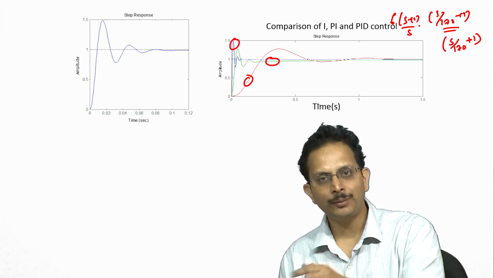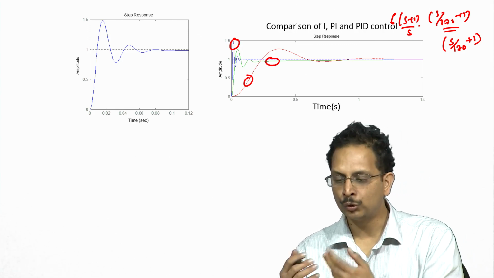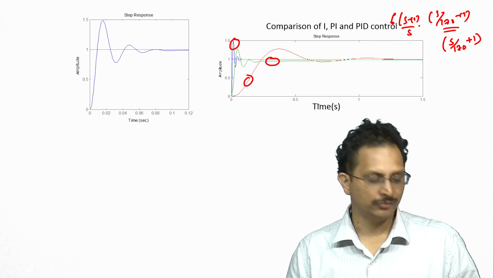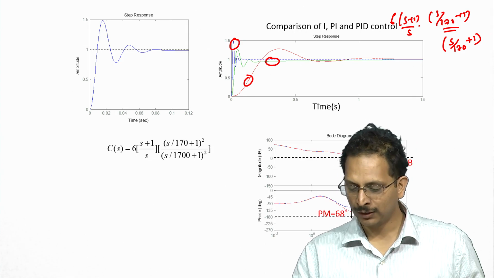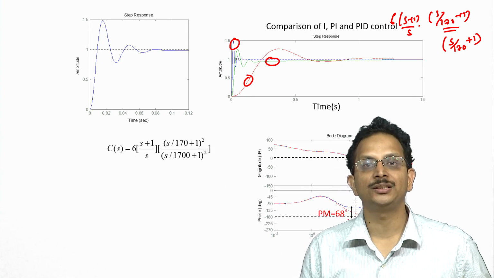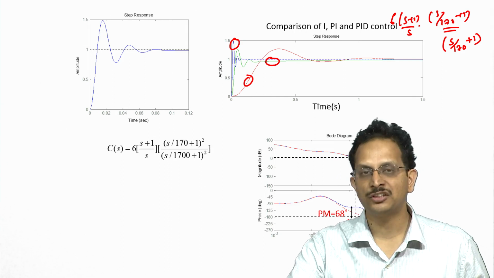Each term gives us plus 45 degrees phase lead, so the two put together give us plus 90 degrees phase lead, and we would get much better phase margin than what was accomplished with just a single term.